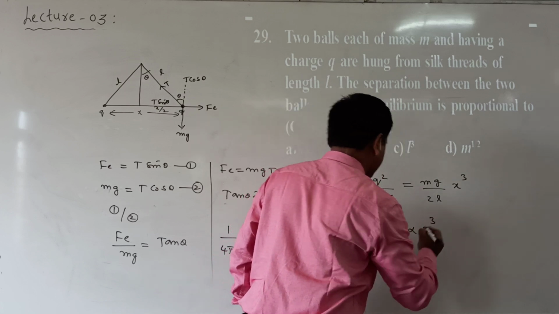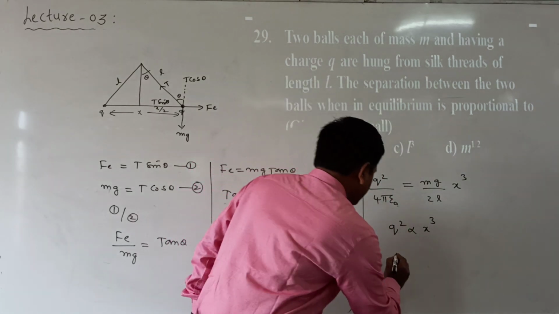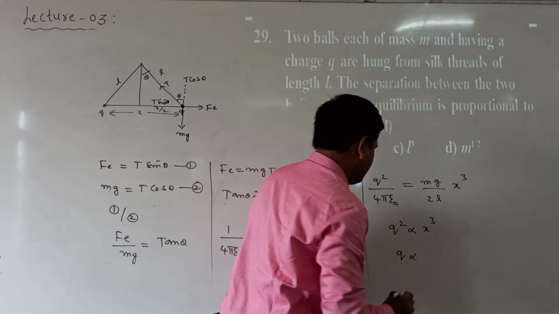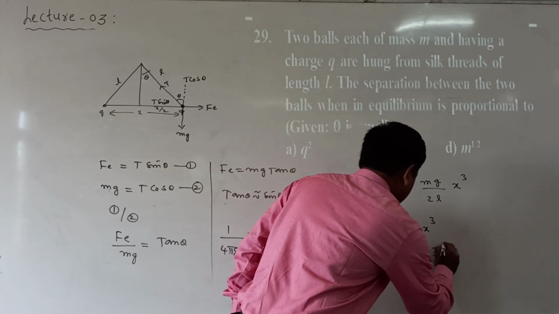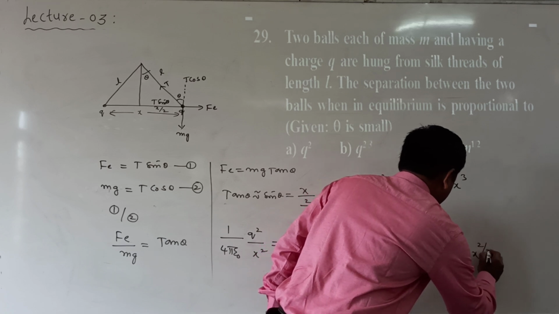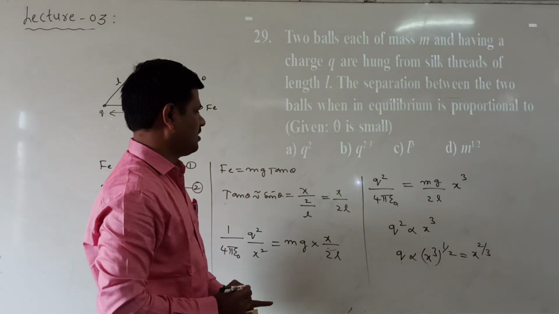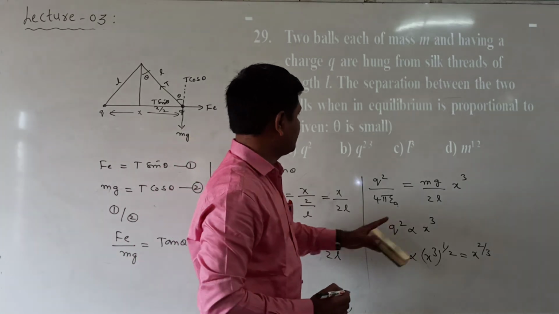Means q square is directly proportional to x cube. Now when q square is directly proportional to x cube, q is directly proportional to x cube whole power of 1 by 2, that is x power of 3 by 2. Means the charge is asked here.